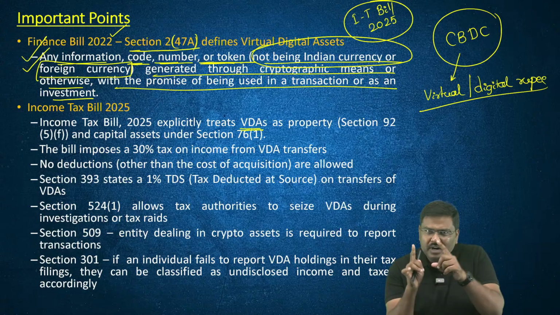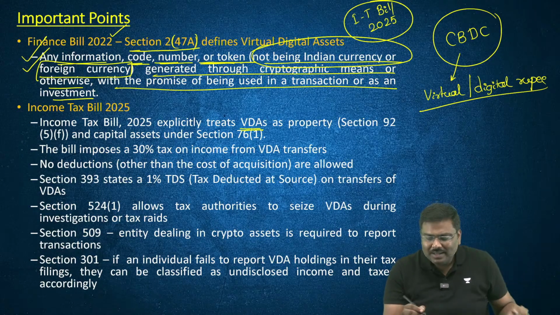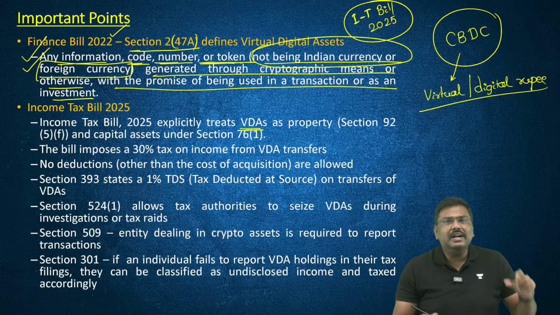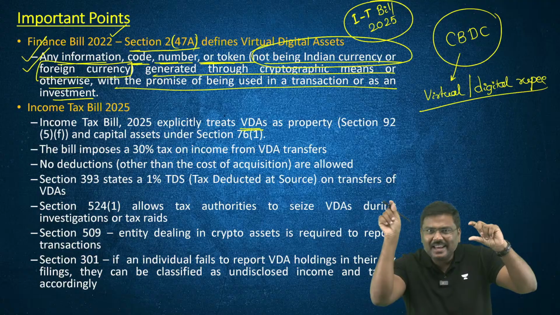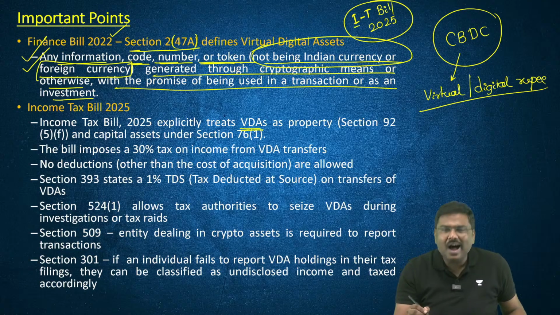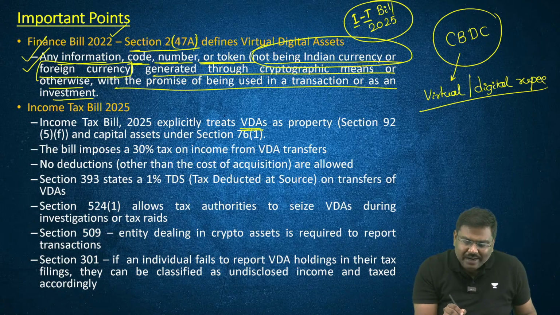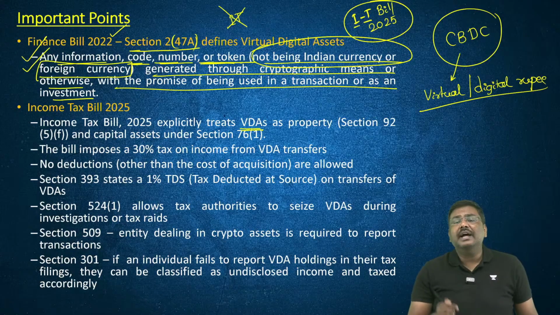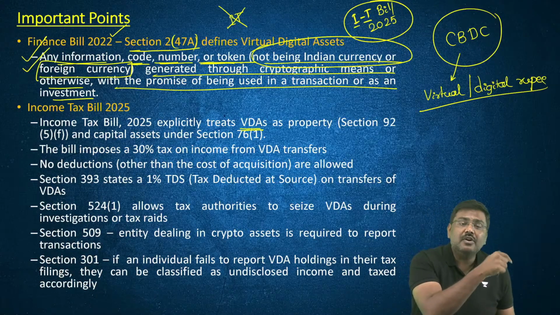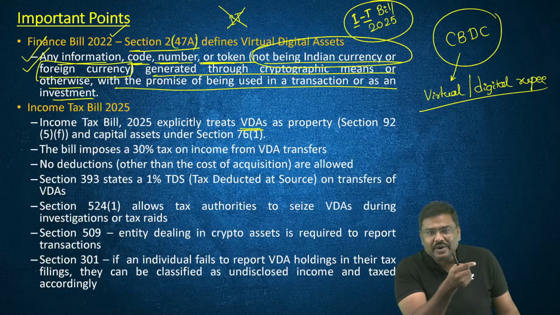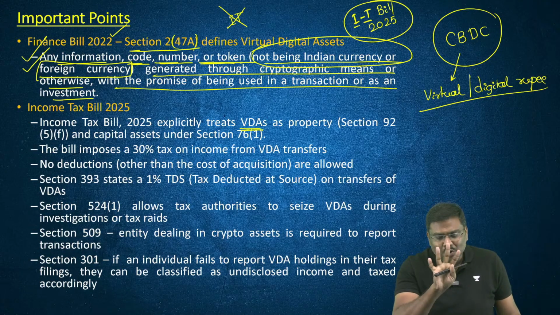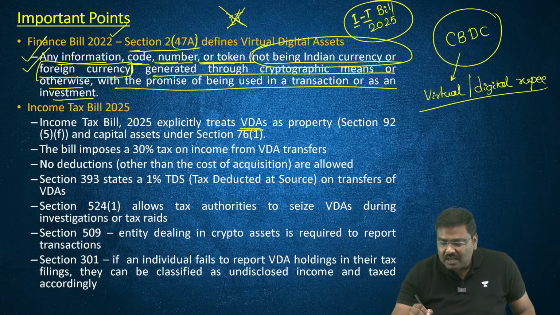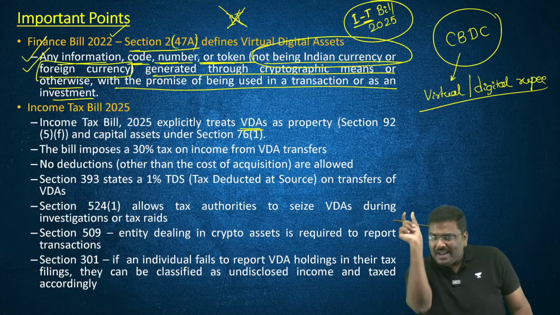Again, before I go forward, two things here. One, some of you will be thinking, sir, whenever you write income tax bill, why are you writing I-T like this? Why don't you simply write IT like this? If I write IT bill directly, that will refer to the Information Technology Bill. So no, please do not write IT bill in the context of income tax like this. Use a dash between I and T.